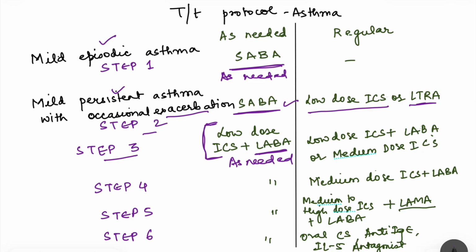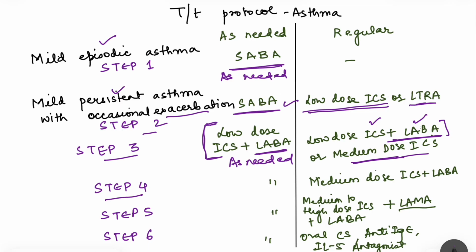And for regular therapy, now we add long acting beta-2 agonist. See, in step 2 it was only low dose inhaled corticosteroid. Now we have added low dose inhaled corticosteroid with long acting beta-2 agonist, or we can increase the dose of inhaled corticosteroid only. But always it is preferred that inhaled corticosteroid are used in dose as less as possible because of the risk of side effects, right? So this option is better, that is adding LABA to low dose inhaled corticosteroid.